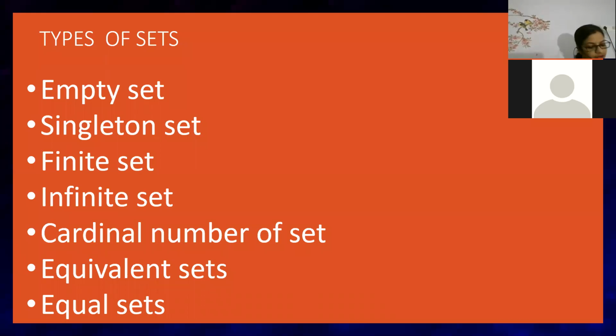Okay, welcome everyone. Today we are doing the set chapter. In that, we are going to do types of sets. So how many different types of sets are there? First empty set, then singleton set, then finite set, infinite set, cardinal number of sets, equivalent sets and equal sets. So these are the different types of sets. Fine, so we will start one by one.